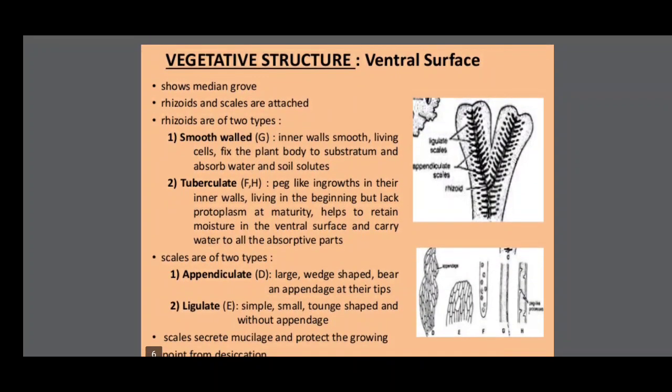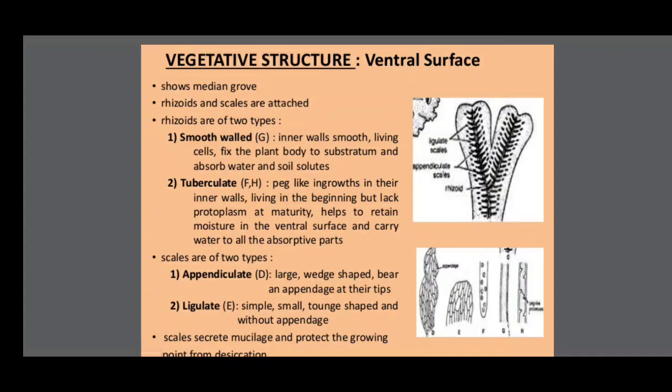Now the ventral surface. This is the downside of the thallus, attached to the surface. It shows a median groove, and rhizoids and scales are attached. That's why the lower side of the thallus has rhizoids and scales. The lower side we call the ventral surface, the upper side the dorsal surface. On the ventral surface we can see scales and rhizoids.